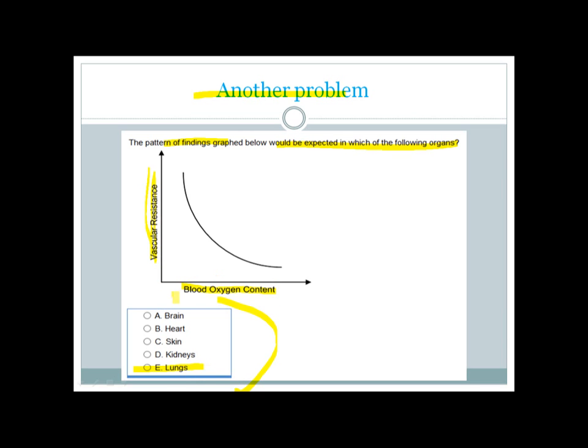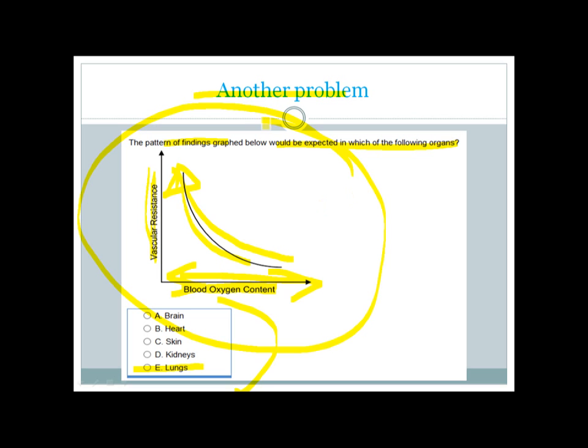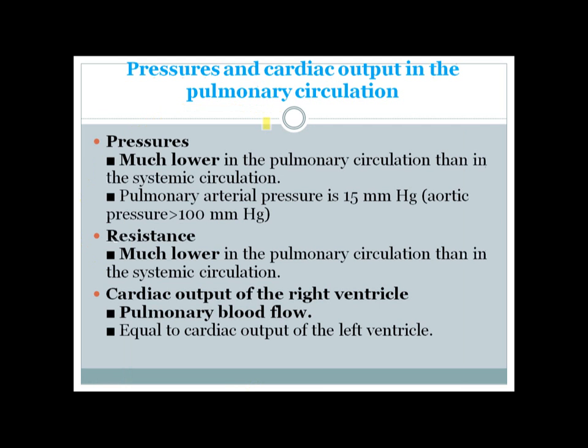As you can see here, when the blood oxygen level increases, the vascular resistance decreases. And if we go in the opposite direction, if you decrease blood oxygen content, the vascular resistance starts to rise. So the vasoconstriction occurs due to decreased blood oxygen content, or hypoxia. So hypoxic vasoconstriction. This graph is depicting the hypoxic vasoconstriction, which is typical of pulmonary circulation.